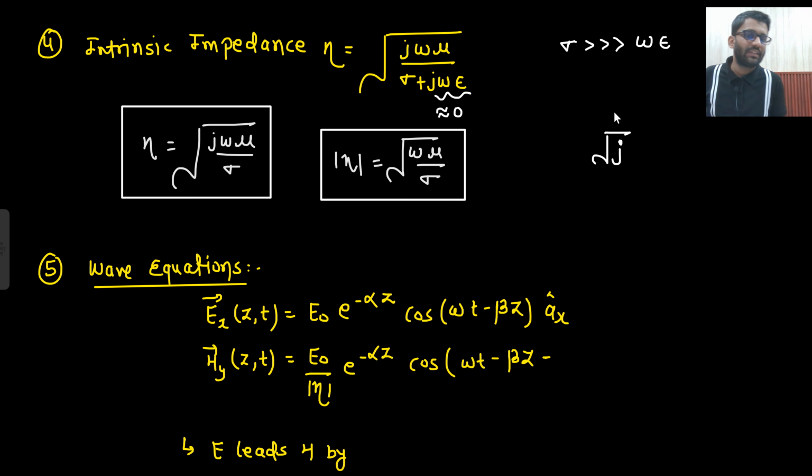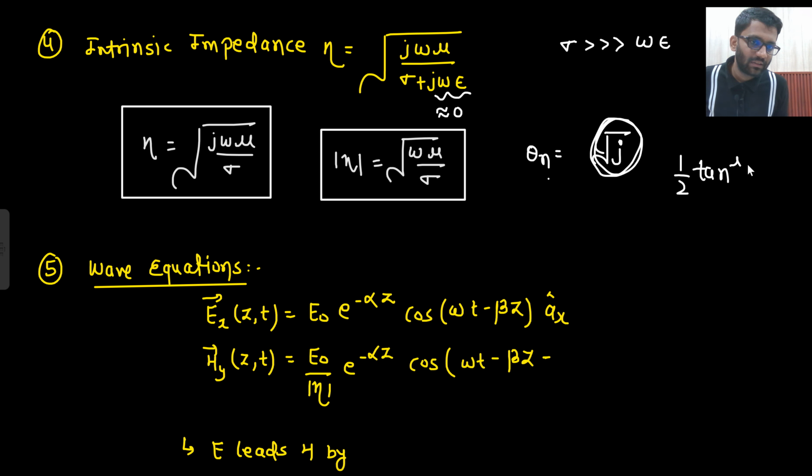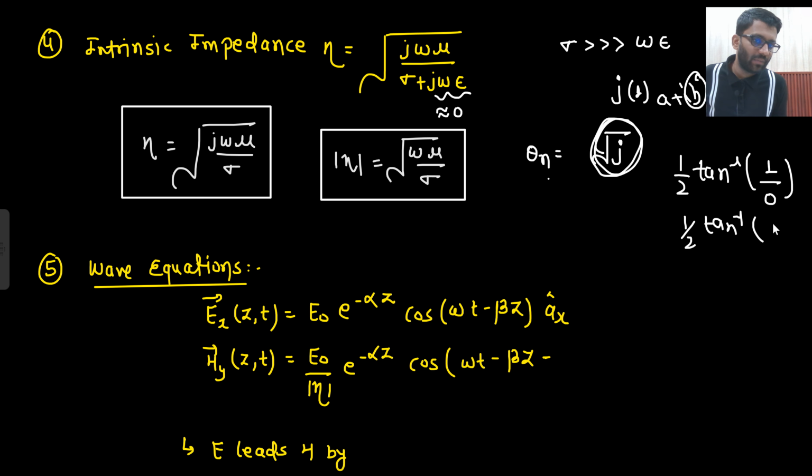Under root j. What is the angle of under root j? So I need to write down the angle of under root j. How will I write it down? Since there is under root, so 1 by 2 tan inverse of imaginary part by real part, that is b by a. The imaginary part is 1, there is j, so j into 1 is j only. What is the real part here? There is no real part, so 0. So 1 by 2 tan inverse infinity, since 1 by 0 is infinity.